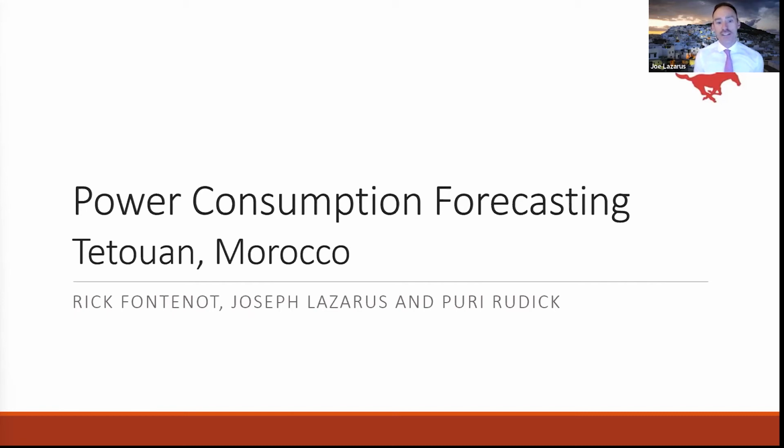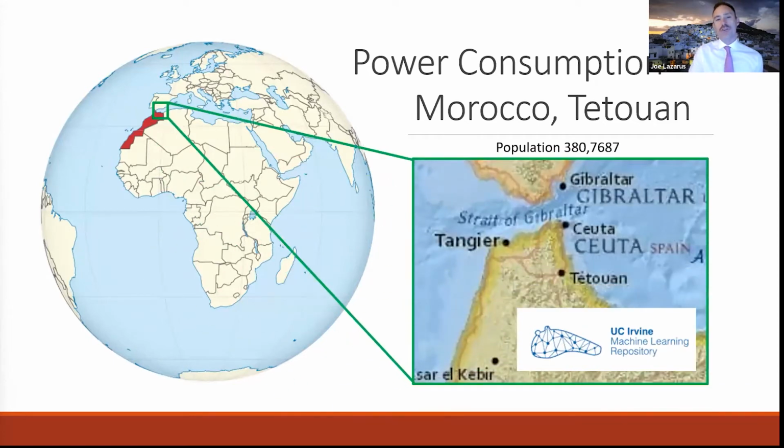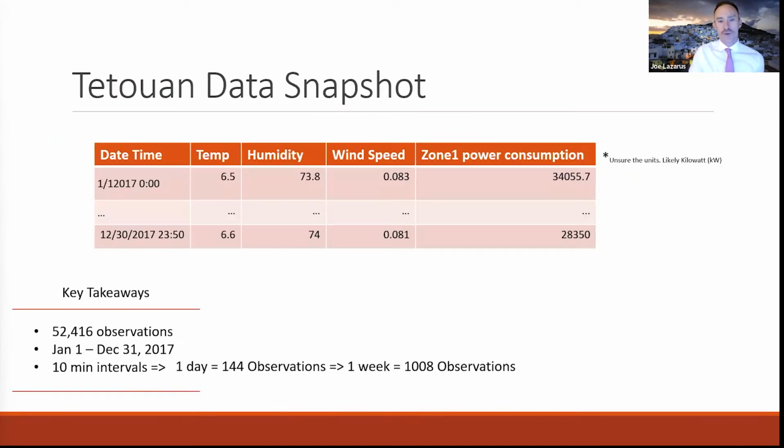Series project with Rick Fontenot, Joseph Lazarus, and Puri Rudick, where we are forecasting power consumption in Morocco. We got this data set from the UC Irvine Machine Learning Repository. In our data set, we have time, temp, humidity, wind speed, and power consumption. The key takeaway is that it covers a period of 1 year at 10-minute intervals. A day is 144 intervals.